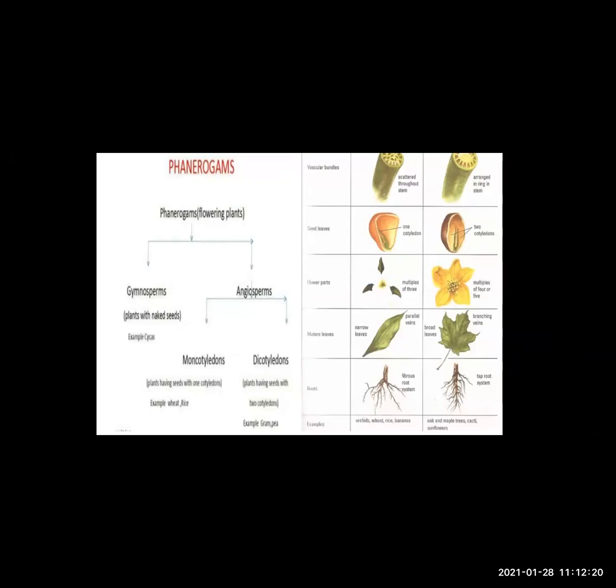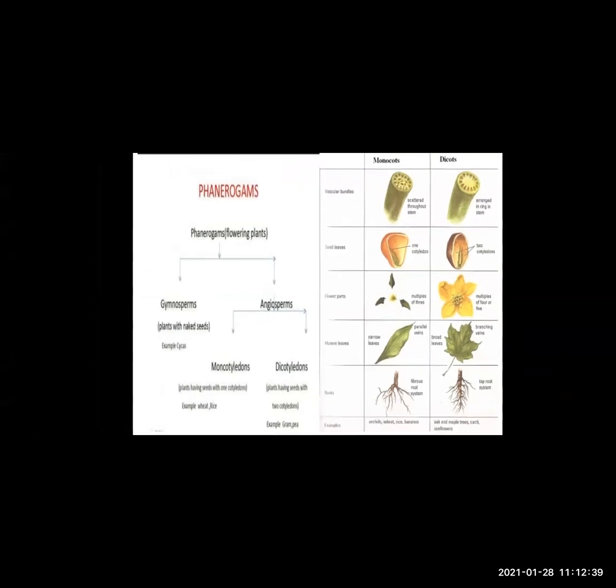Examples of monocots are orchids, wheat, rice, and bananas. Whereas examples of dicots are oak and maple trees, cactus, and sunflowers. Got it? So this was the basic difference between monocots and dicots. Students, we saw the classification; this was all about the classification of plants.